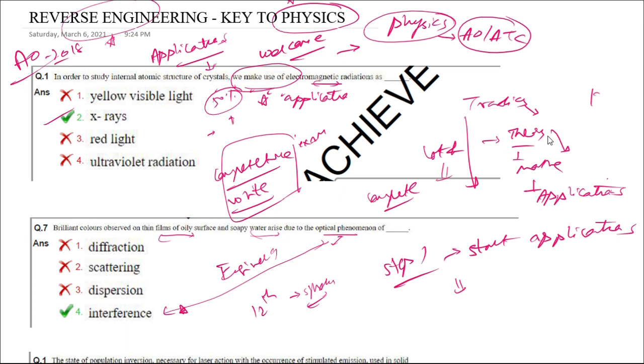was asked: in order to study the internal atomic structure of crystals, we make use of electromagnetic radiation as. So he's talking about the usage of electromagnetic radiation. So this is the application of electromagnetic radiation which he's asking. So here he's asking about the application.